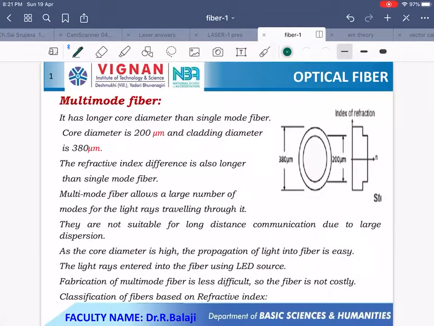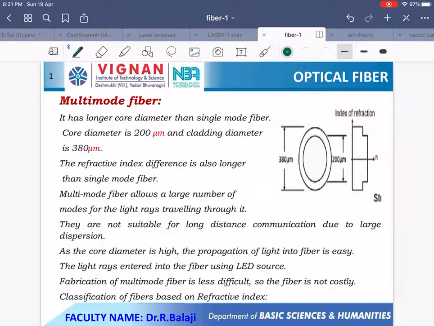Now the next one is multimode optical fiber. In case of multimode optical fiber, a number of modes are propagated through this optical fiber from one place to another place. And here the core diameter is around 200 micrometers and the cladding diameter is around 300 micrometers. And the refractive index difference is also larger than single mode optical fiber. So here the distortion and dispersion losses, the communication losses, are more.